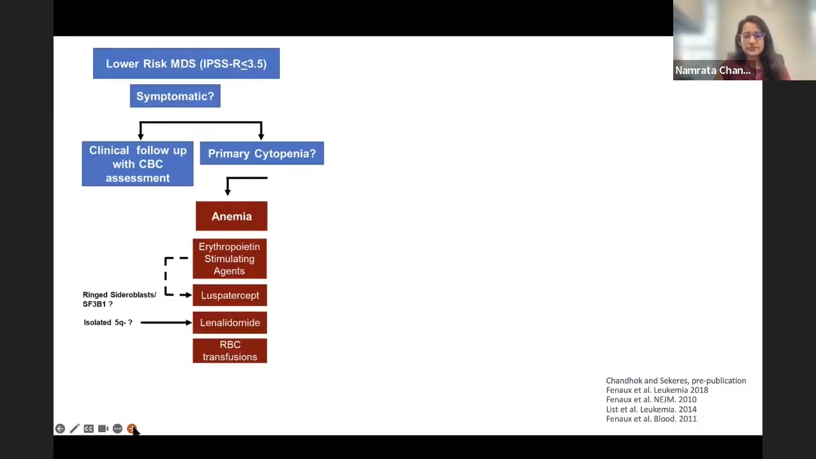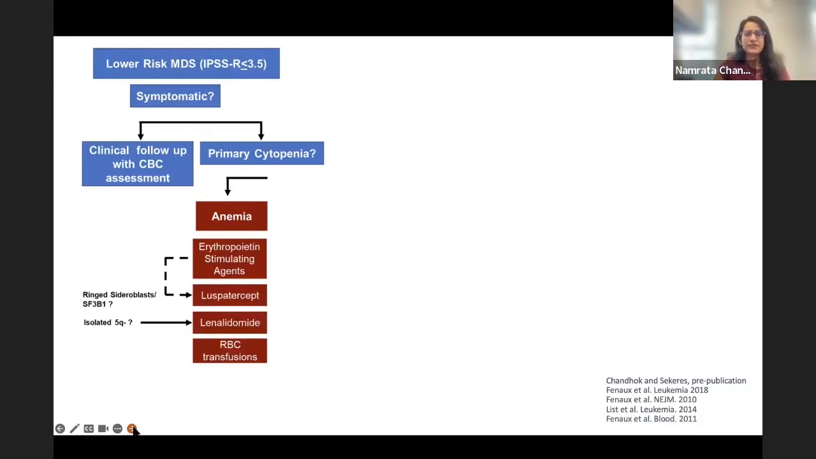There are certain subgroups, such as patients with mutant SF3B1 or ring sideroblasts, or patients with an isolated deletion 5q, who can derive particular benefits from two other agents, luspatercept and lenalidomide particularly. So luspatercept, the primary data was based on the MEDALIST trial, which was a study that compared luspatercept to placebo in transfusion-dependent low-risk MDS patients with either 15% ring sideroblasts or 5% ring sideroblasts with an SF3B1 mutation that was refractory or unlikely to respond to an ESA.